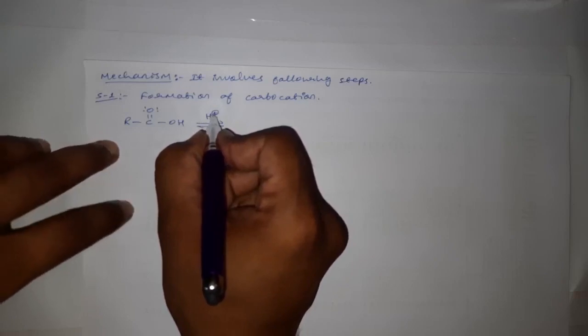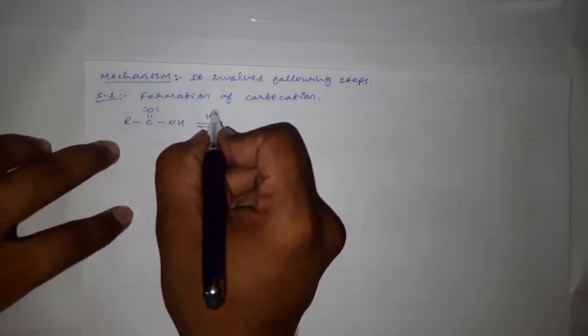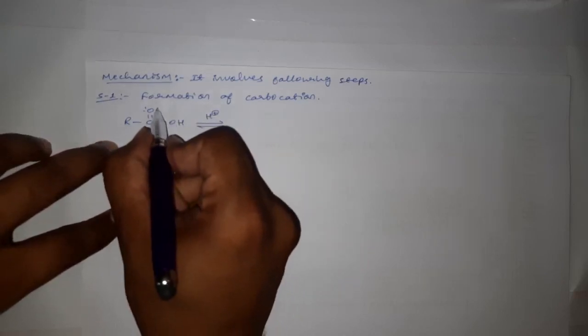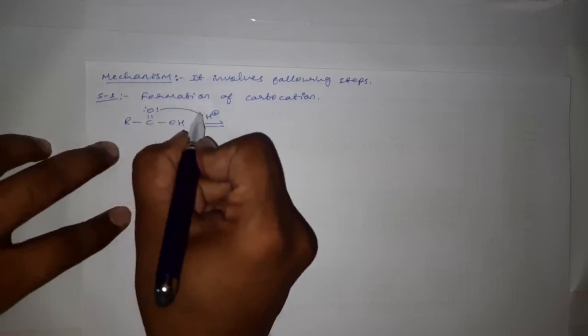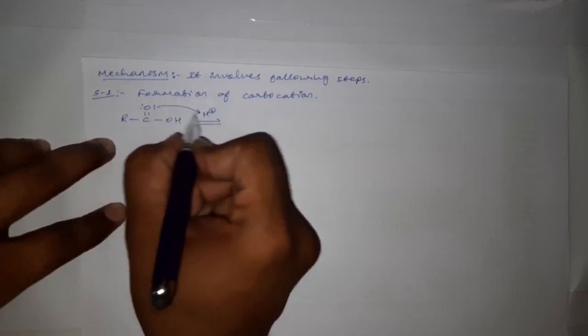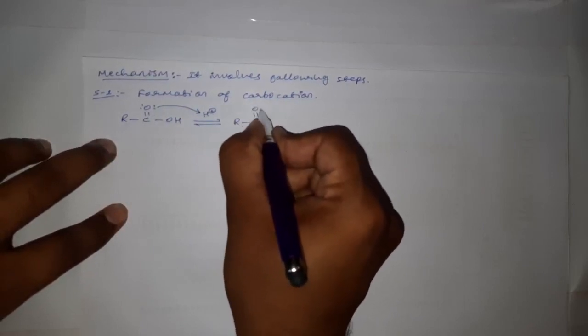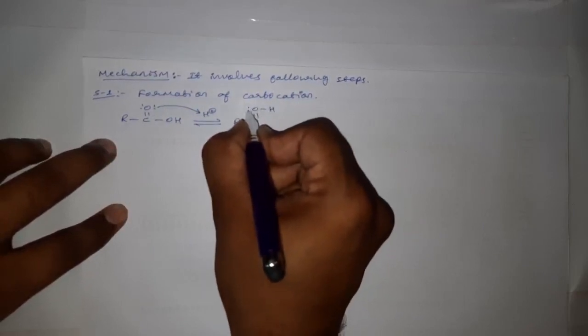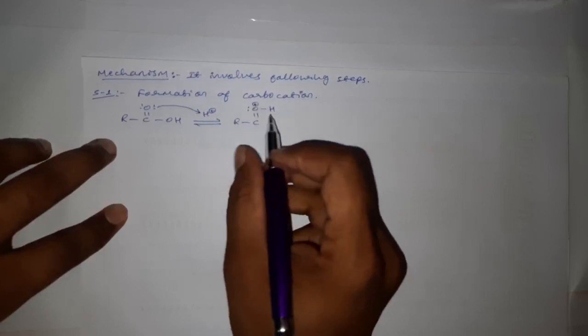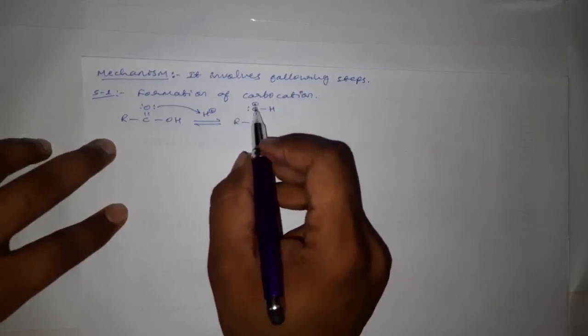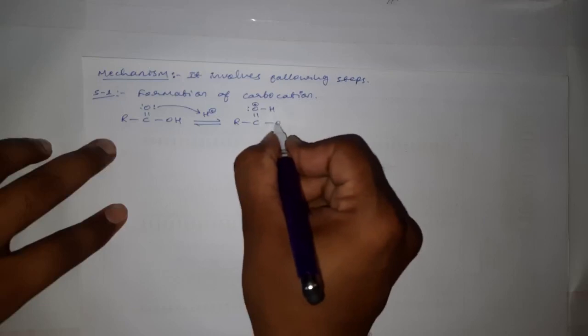Here that concentrated H2SO4 is acting as a catalyst, acid catalyst, and this lone pair of electron of oxygen now will drag this proton and forms one new bond with the hydrogen, and this oxygen with 3 bonds now becomes unstable and gets positive charge.